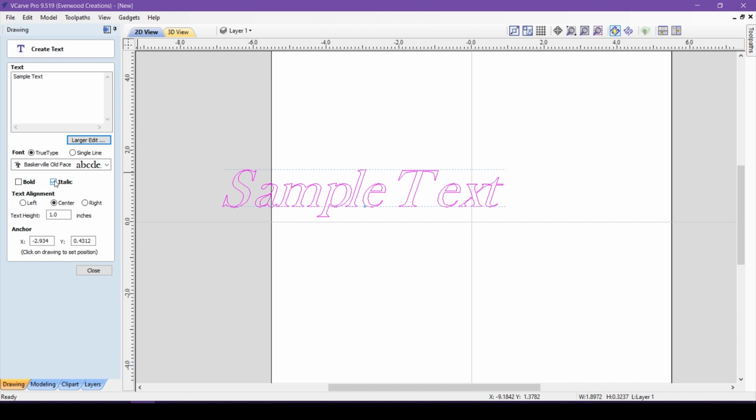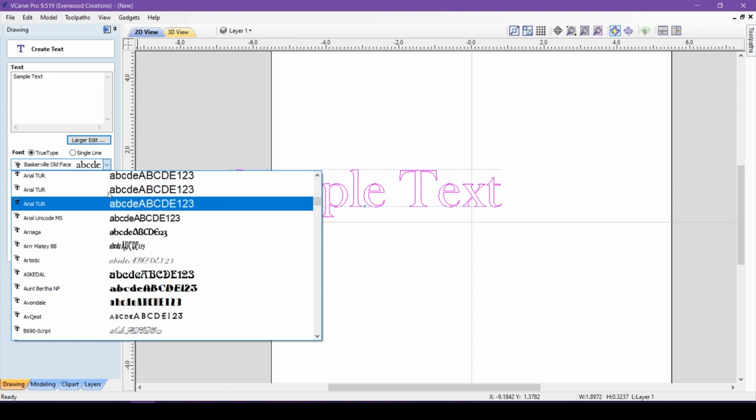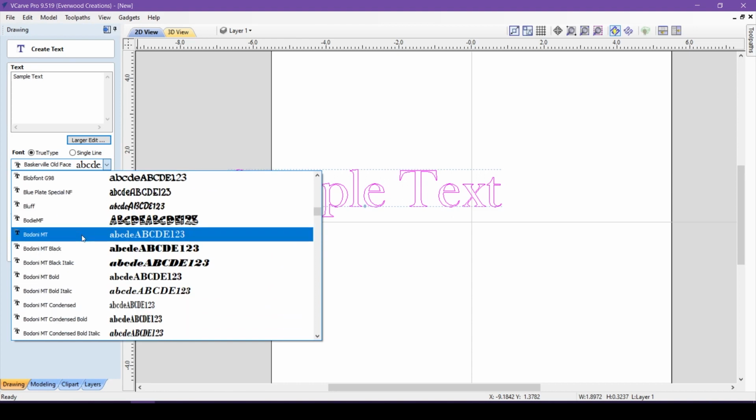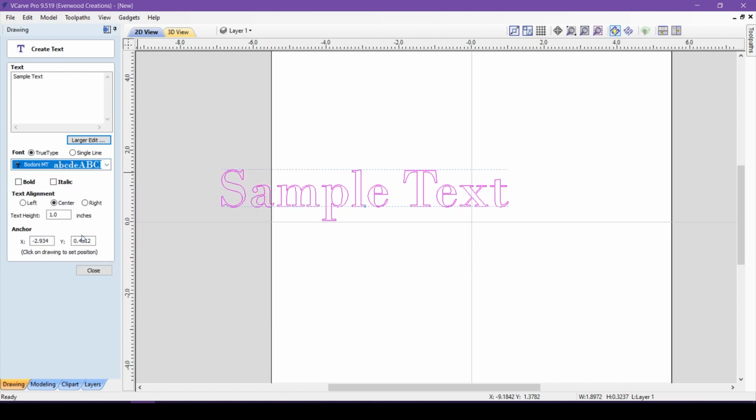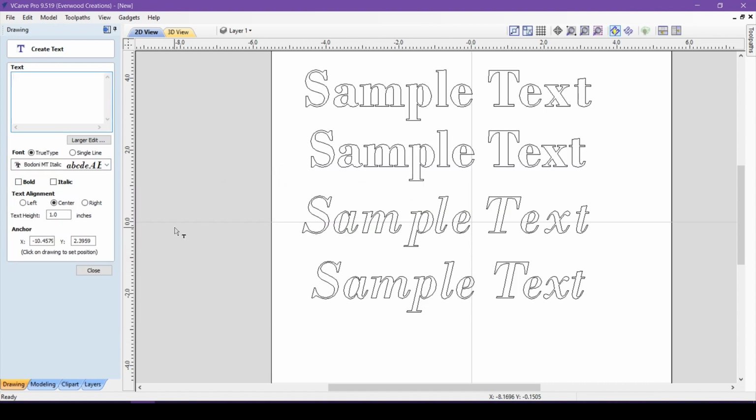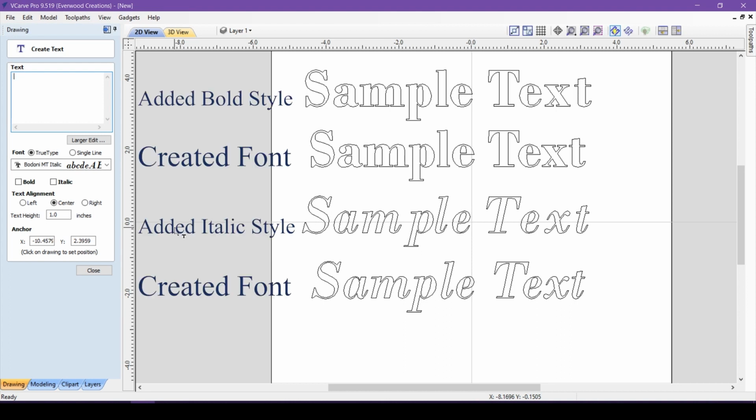Some fonts will have their own bolded or italicized versions, and I recommend that you use those if they are available, rather than adding the style here, as the font creator has taken the time to make each letter look its best in the modified format, rather than the generic version of adding the style. See the difference in spacing when using the added format here, or using the created italic version here.